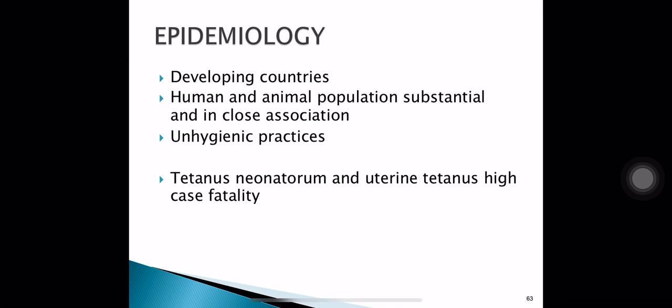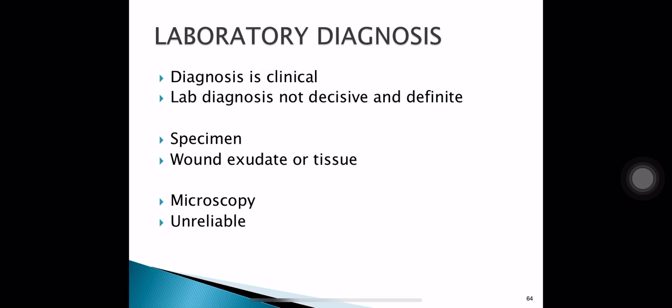In developing countries, it is more common with unhygienic practices, and when human and animal populations come in close contact, it occurs. Tetanus neonatorum and uterine tetanus have high case fatality. In lab diagnosis of tetanus, diagnosis is generally clinical, and lab diagnosis is done only to support, not as a decisive thing. Specimen collected is wound exudate or tissue, and microscopy can be done, but it is unreliable.